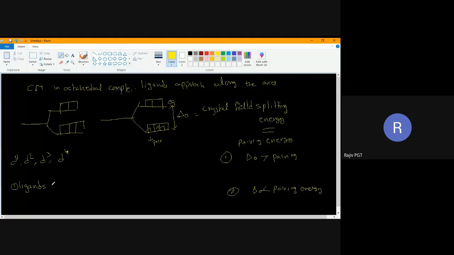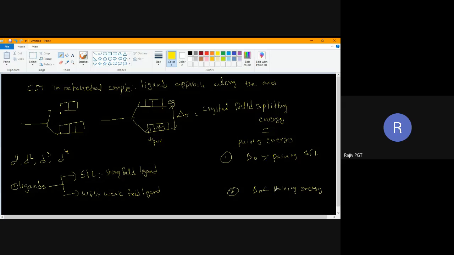These ligands are classified into two types. One is SFL, next one is WFL. SFL is called strong field ligand. WFL is called weak field ligand. If delta naught is greater than pairing energy, it is a strong field ligand.